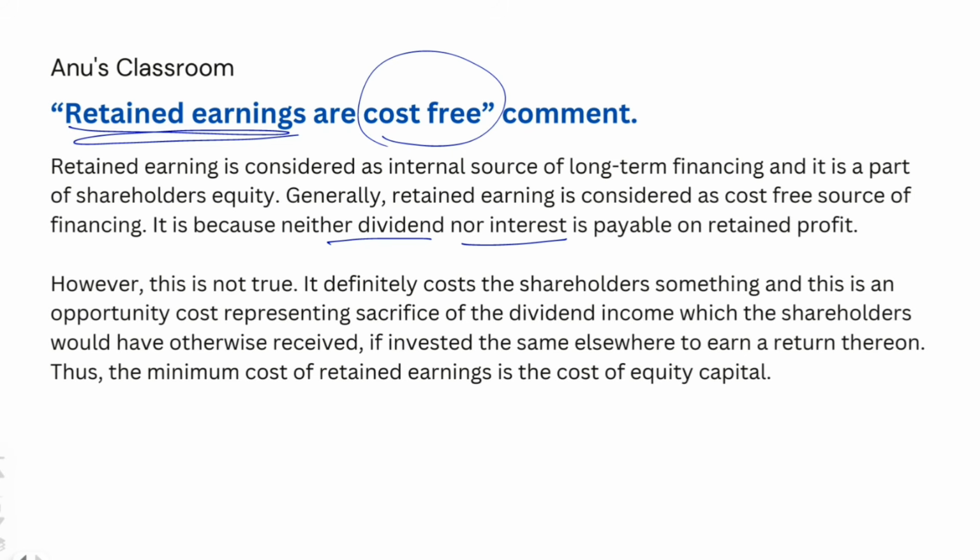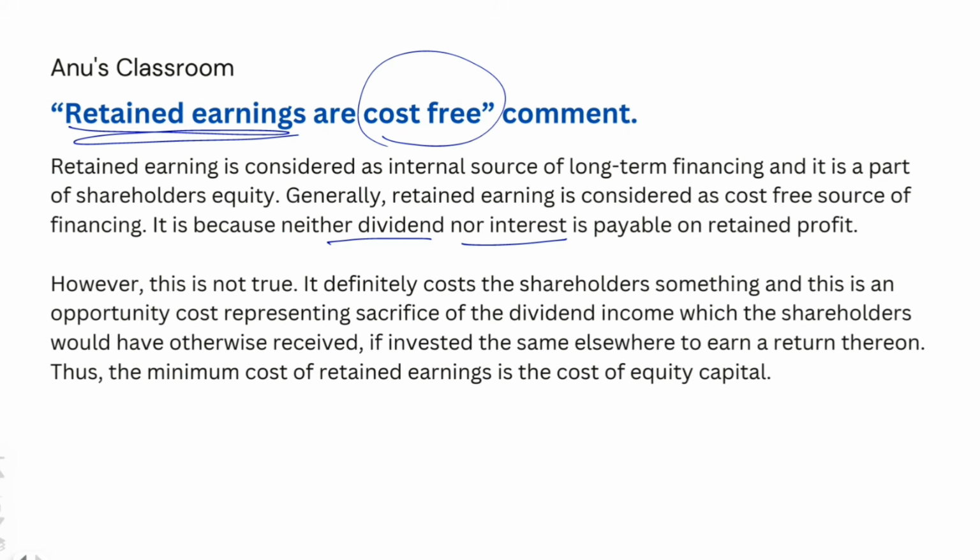Why? Because if you did not retain that earning, then that also would have gone to your shareholders, and they might have had some other ideas on how to invest that money. And whether or not their ideas on investments could have generated more profit for you as a company than what you would do with these retained earnings is absolutely unknown. It is not known for sure.